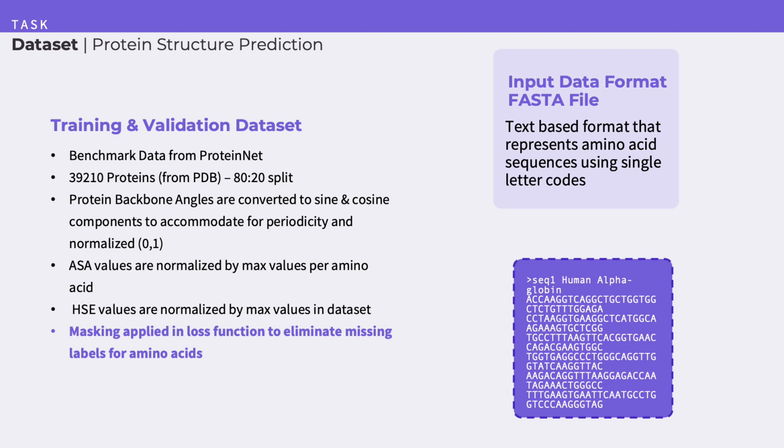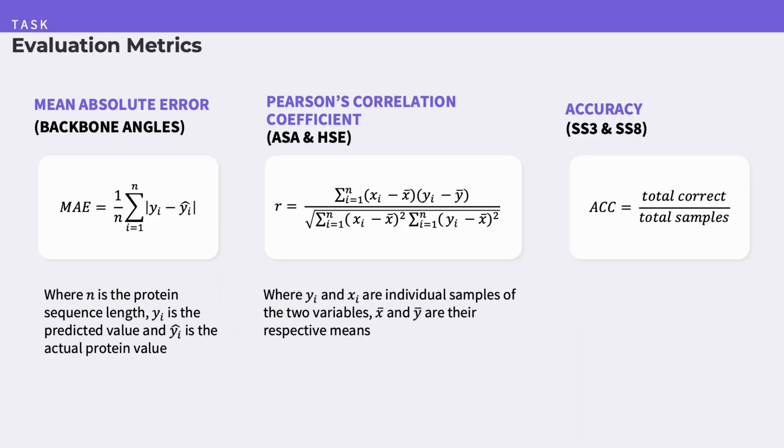Our training set consists of roughly 40,000 proteins submitted to the Protein Data Bank before 2016. Each protein in the input dataset is represented as a sequence of characters correlating to its constituent amino acids. We utilize mean absolute error, Pearson's correlation coefficient, and accuracy to evaluate our model outputs.